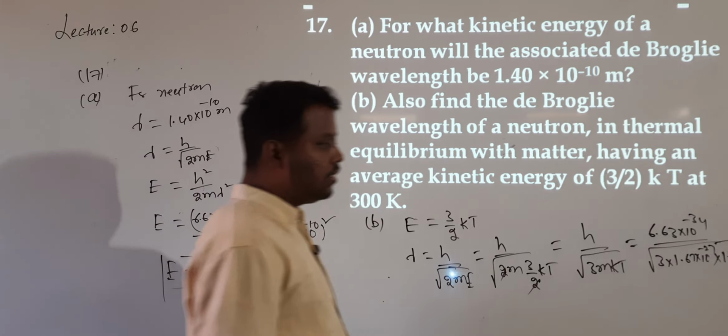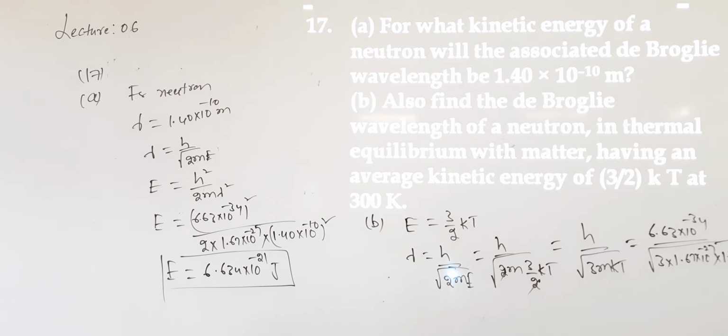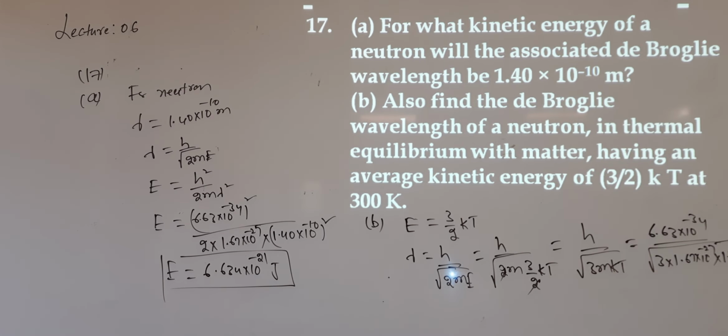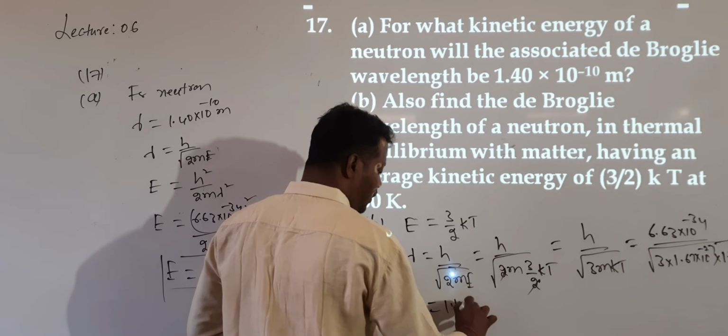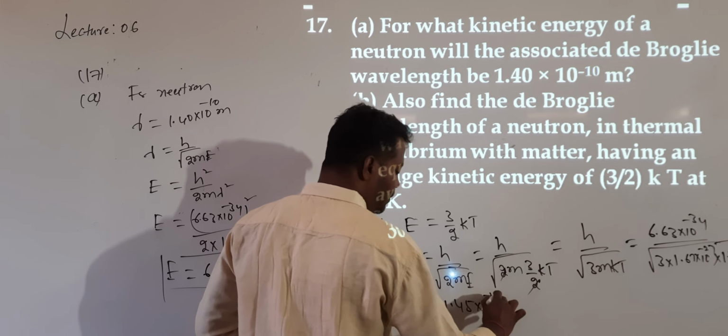Simplify this and you will get lambda as 1.45 × 10^-10 meters.